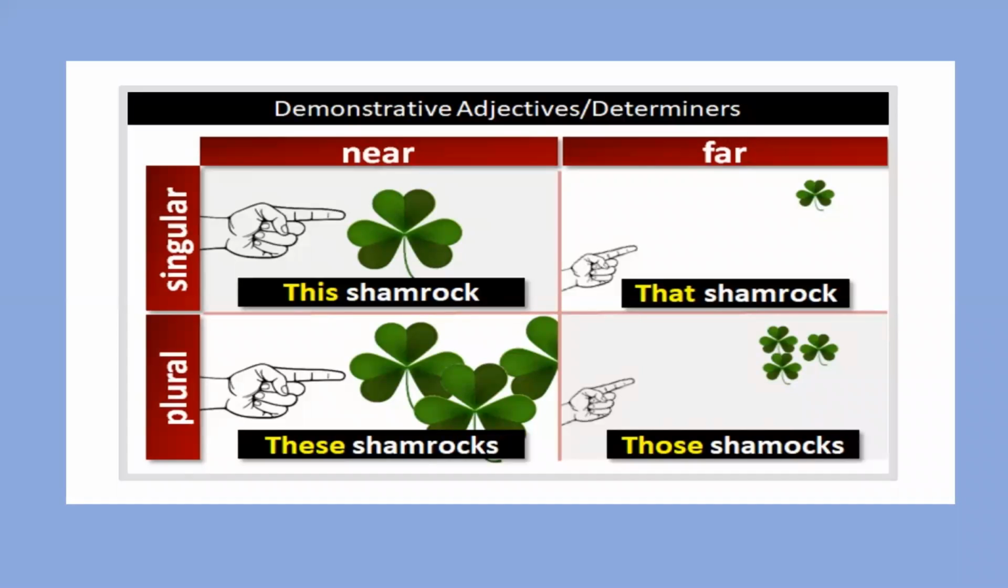Okay, to point out the things, to demonstrate the things, we need to use demonstrative adjectives, right? For a nearby thing we should use this. For nearby things we should use these. For a far away thing we should use that. For far away things we should use those, right?